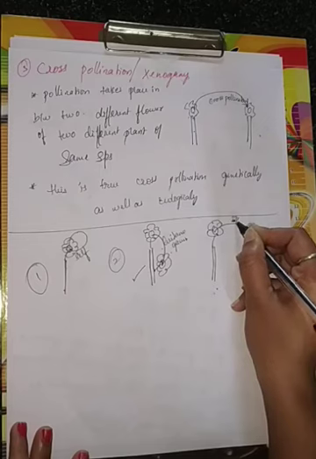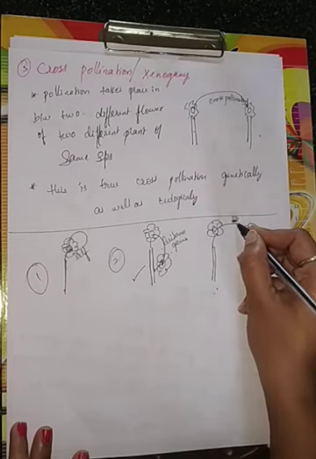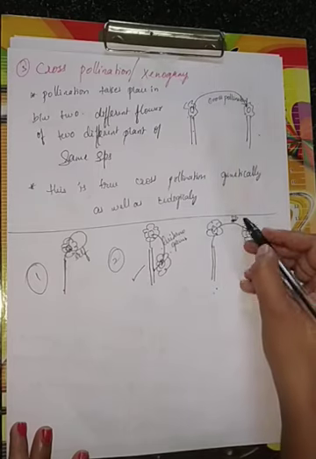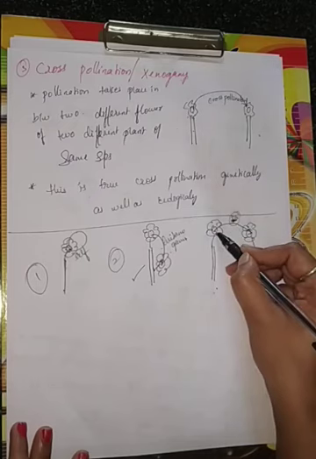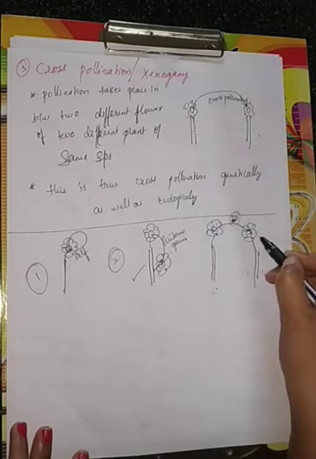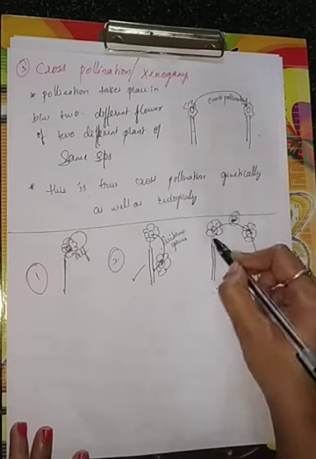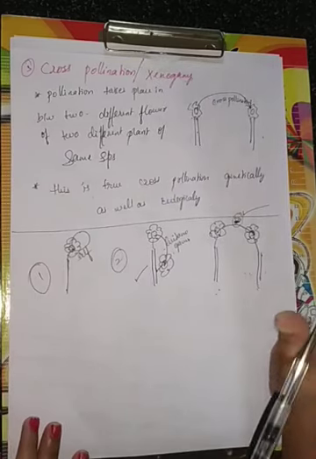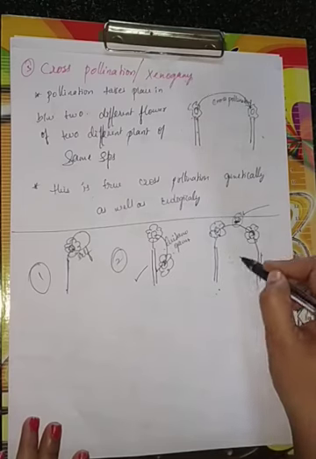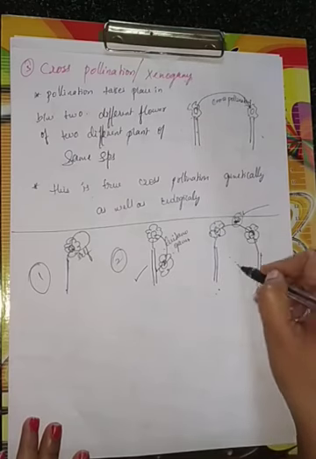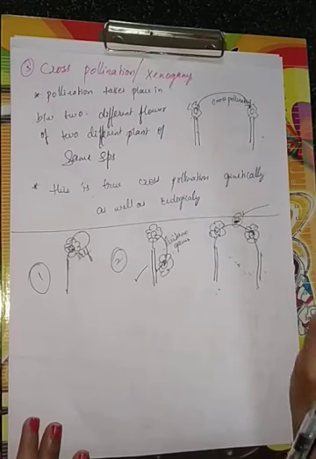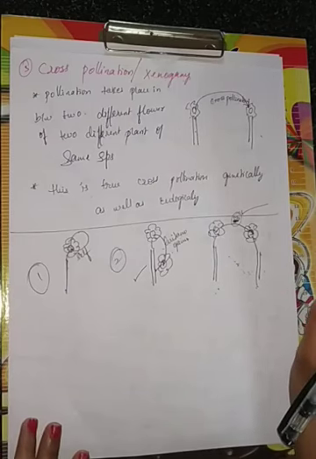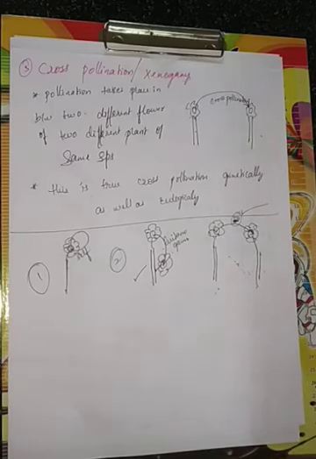This is an insect, children, a small insect. Just imagine, this insect is helping transfer pollen grain from one flower to another flower. For the cross pollination, an agent should be there. This is true cross pollination, both genetically and ecologically. I hope you people are understanding.